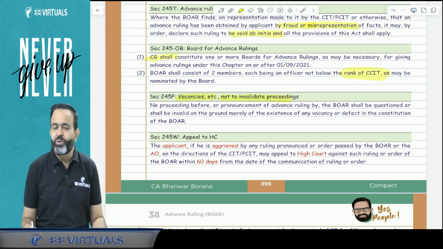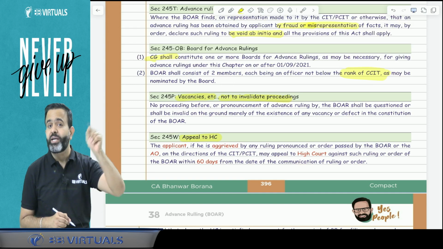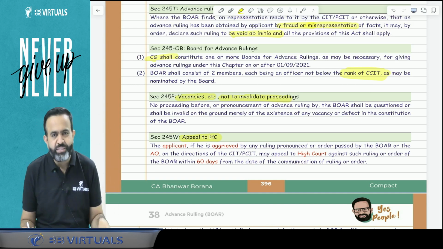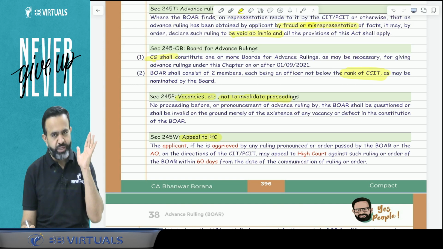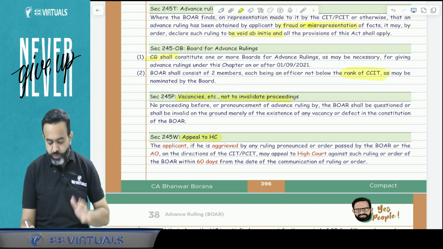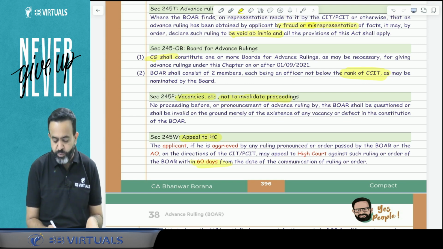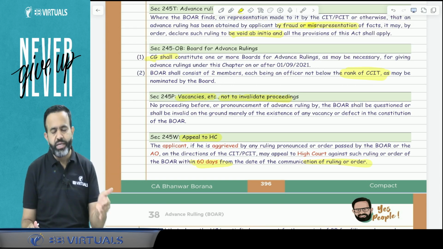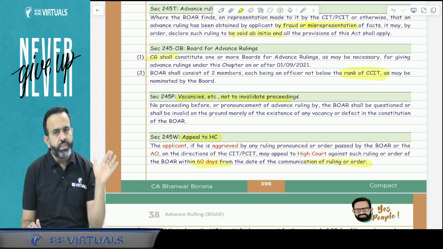Now guys, suppose the board for advance ruling has given the judgment, and if you are not satisfied, or the department is not satisfied, then you can appeal to the high court. What is the time limit to apply to the high court? The time limit is 60 days from the date of communication of the ruling. So when you receive the advance ruling judgment, within 60 days you have to apply to the high court, or the department will apply to the high court.